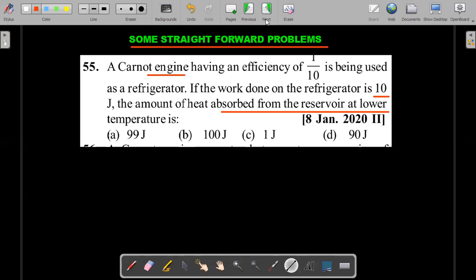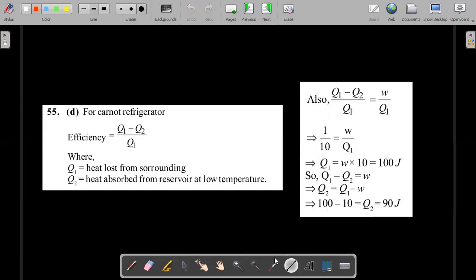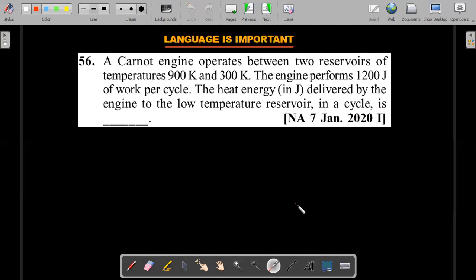Once you get that diagram carefully, I think you should be able to ace this particular problem. Q1 is the heat lost from the surroundings, and the heat absorbed from the reservoir at the lower temperature. So this is it, and this is the calculation. Right, let's move forward.